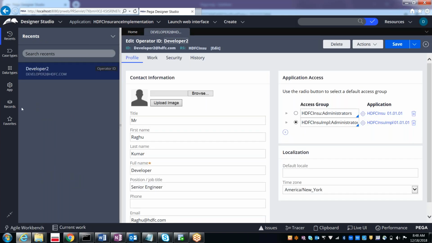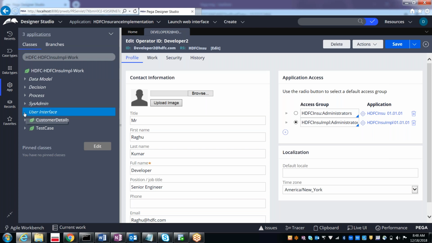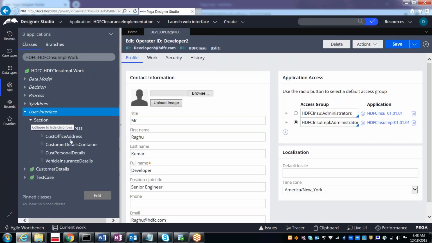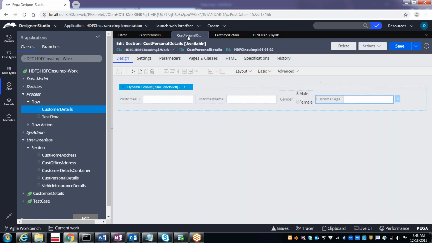So here in the application, user interface section. What section did I open from developer 1? Customer details section, sorry, personal details section.